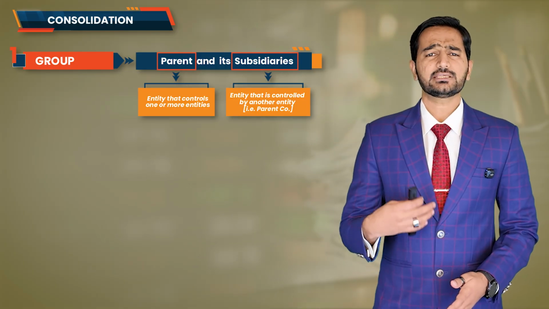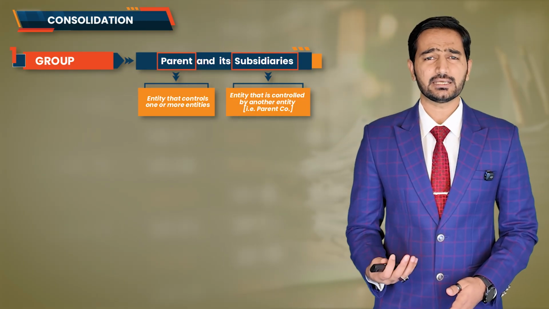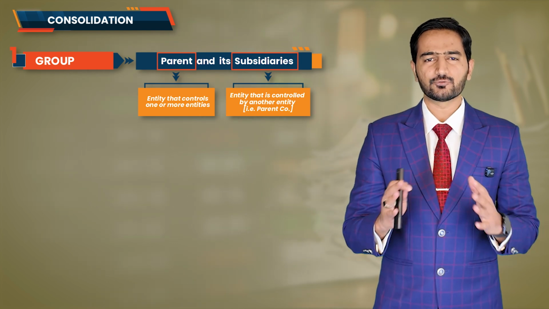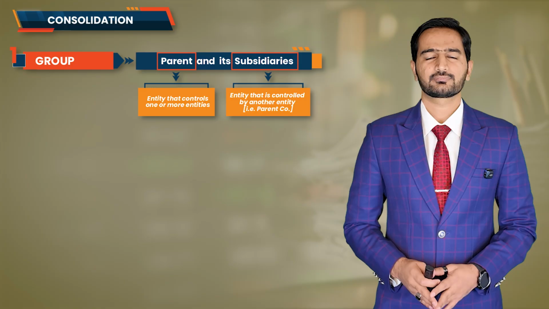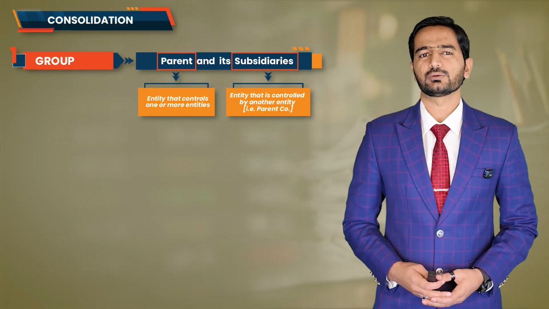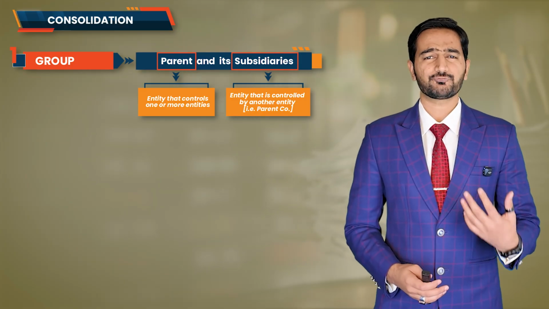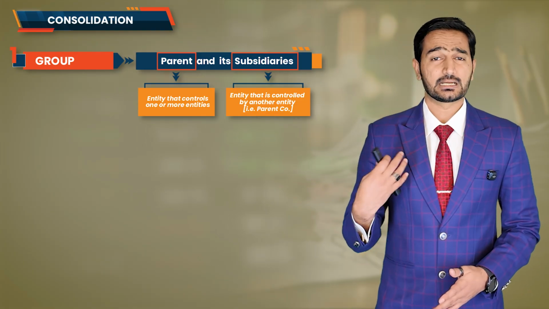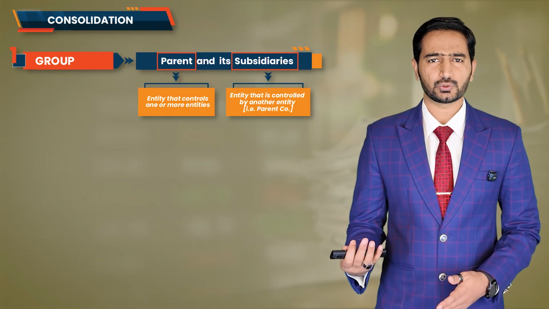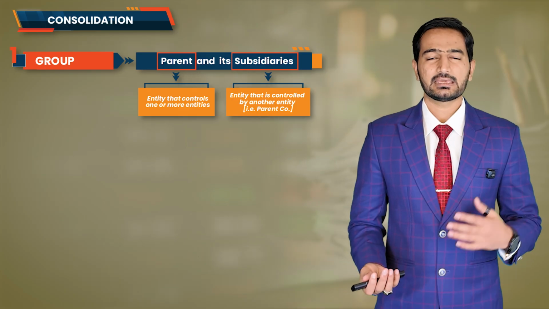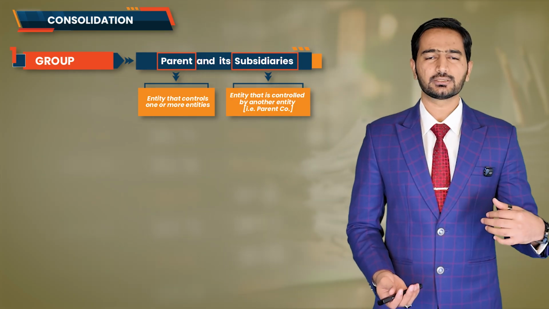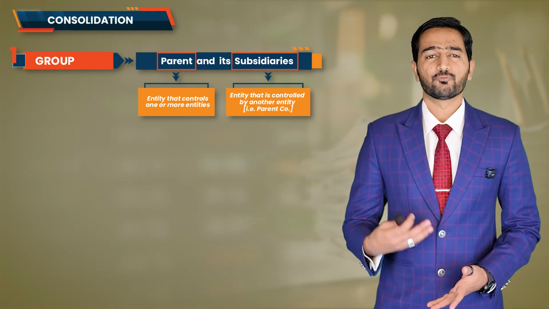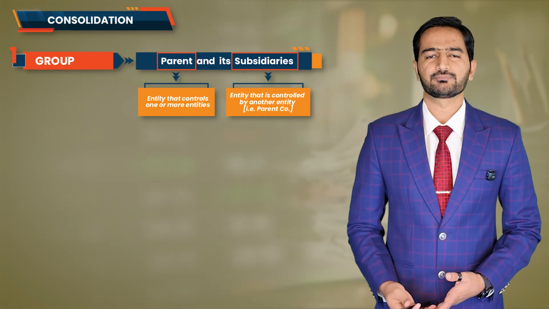Now, if we closely analyze the definition of the parent and subsidiary, you will notice that everything revolves around one keyword, and that is control. Control is the core factor that creates the relationship between two companies. The company that exercises control becomes the parent, and the company being controlled becomes the subsidiary company. So now the question is, what does control actually mean?